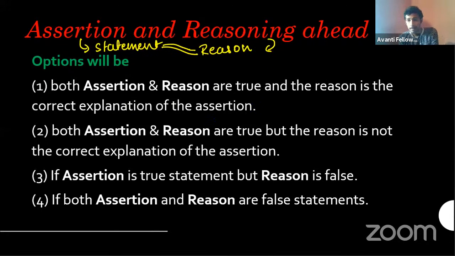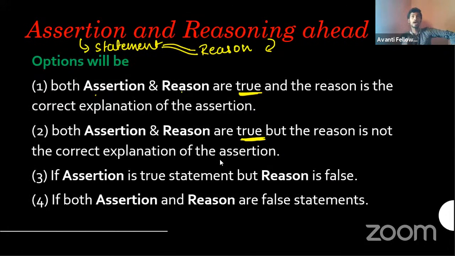Okay, there will be like, yeah, you have some options. So the options will normally be the same. Okay. The first option tells you that both assertion and reason are true. Remember, it's stating reason and assertion both are true. Okay. And the reason is the correct explanation of the assertion. Okay. That means both of the statements are correct and the reason is exactly correct for the assertion. Okay. The second option says both of them are true. Okay. But the reason is actually not the correct explanation for the assertion.